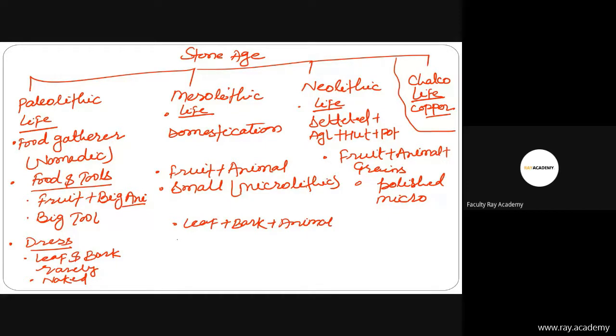Then friends, in the Neolithic, there was discovery of cotton. Cotton was first discovered in India. So there was cotton plus wool, only wrapping. So please keep in mind. I have talked about life, food and tools, and dress. Do you have any doubts? After that I will discuss fire. So let's discuss fire.